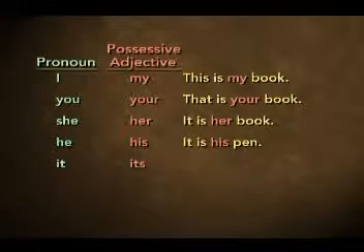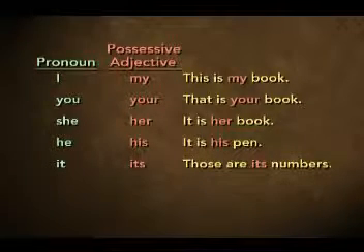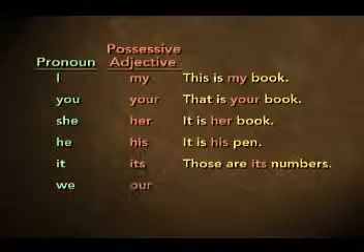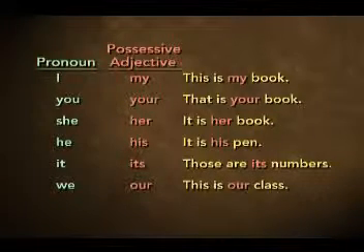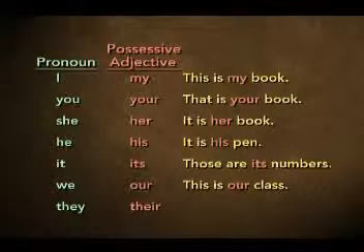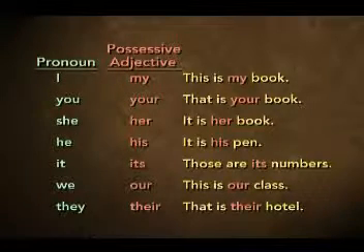It and its, belonging to a thing, right? So those are its numbers when we talk about a clock, or those are its hands when we talk about a clock. We and our, this is our class, and they and their. That is their hotel. Okay?